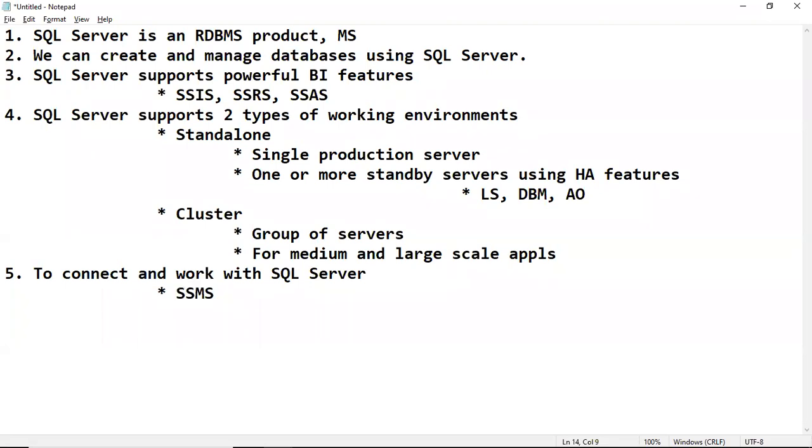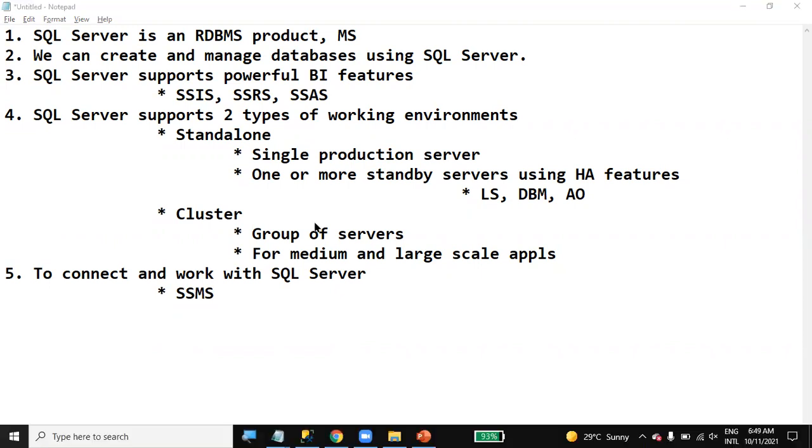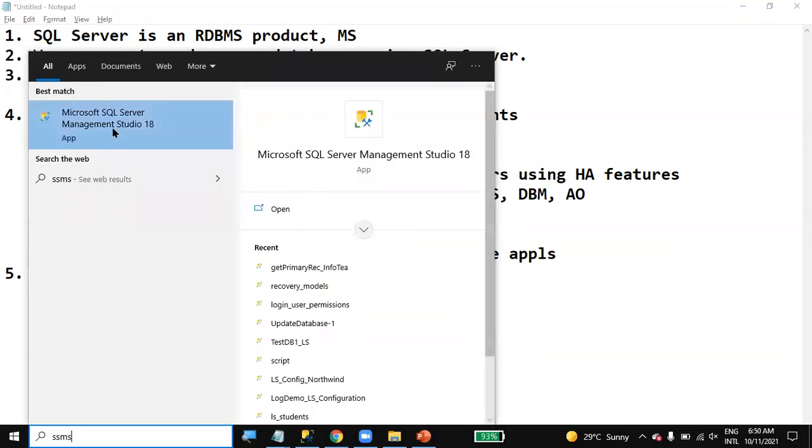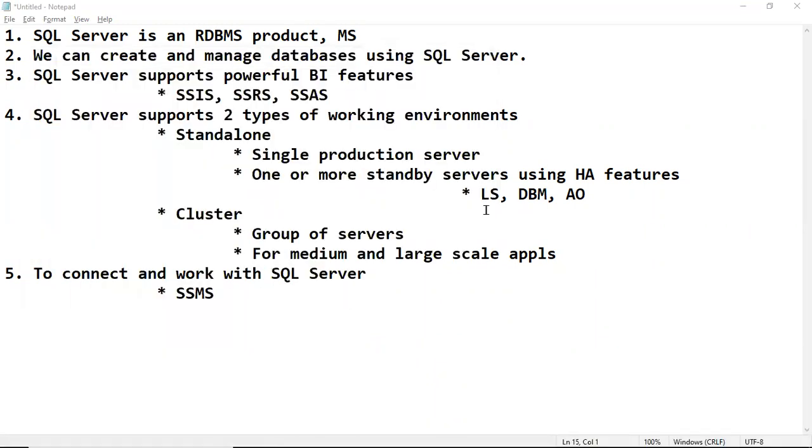I will show you today how to install SQL Server. If any simple doubts or queries are there, feel free to type in the chat panel, and I will discuss.